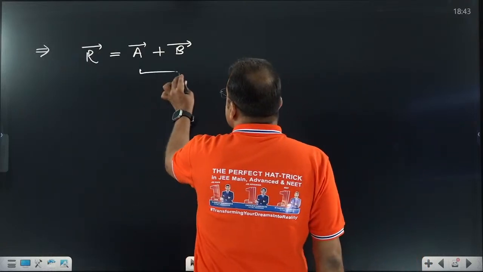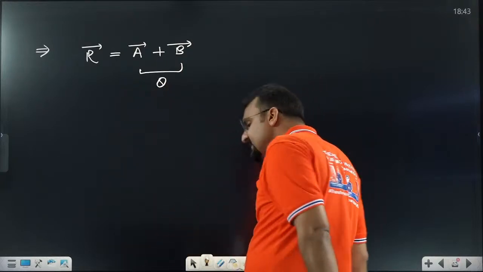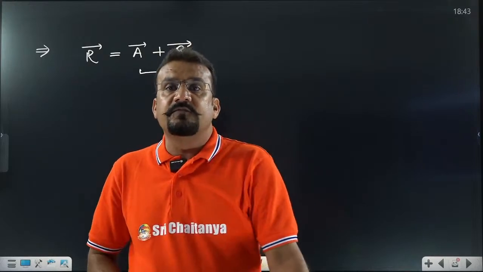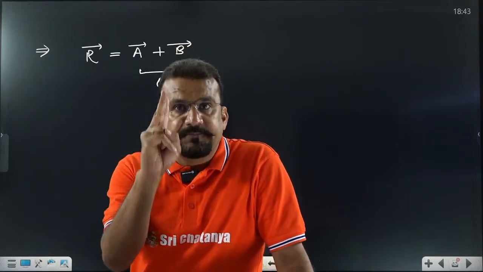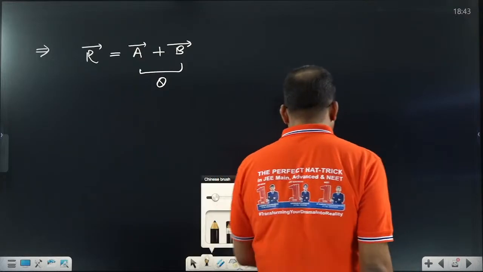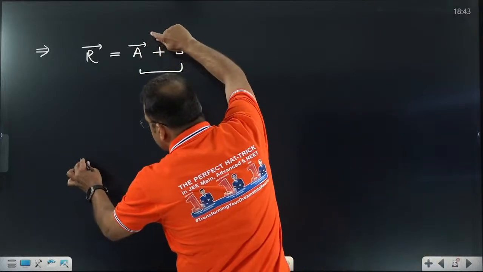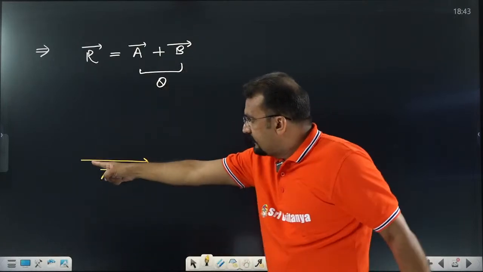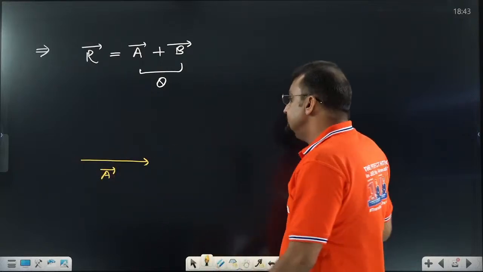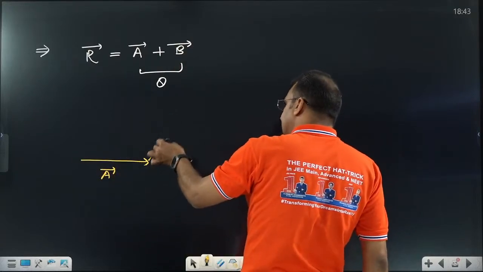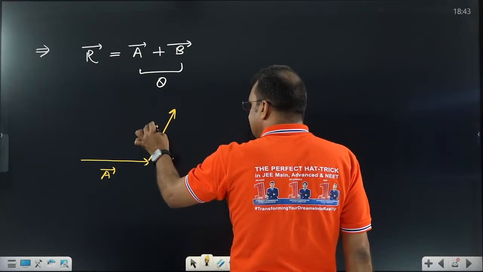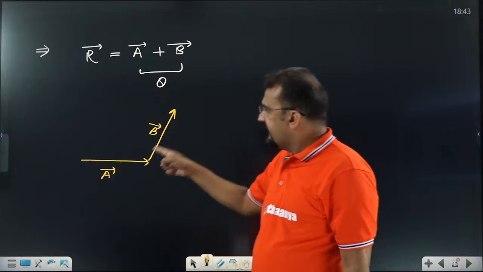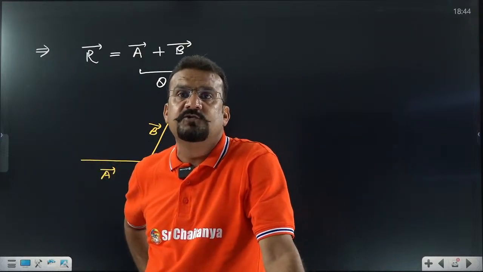Second point is given. Angle between vector A and B is theta. Now let us add these vectors. To add these vectors, we have two graphical rules. What are those rules? Let us start. Represent vector A, that is given. This is vector A with one arrow. Then vector B, with a second arrow, in such a way that both vector A and B represent two sides of a triangle.